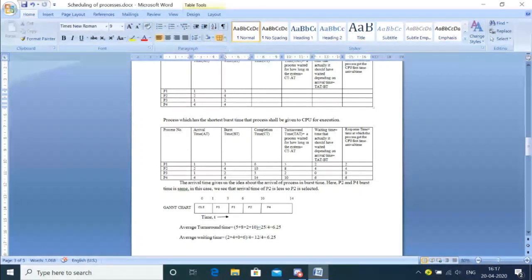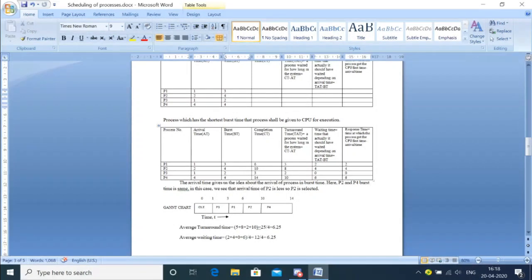Okay, so what do we do in this case if the burst time is the same? In this case, if the burst time is the same, then we have to look at the arrival time. That means the process which has come earlier will be selected. So if we look here, this burst time is 4, but when did it come? At 2 units of time. That means somewhere here it has come, isn't it? And when did P4 come? It came at 4 seconds, so it was very late. So who had come first? P2. So accordingly P2 will be given the allocation.